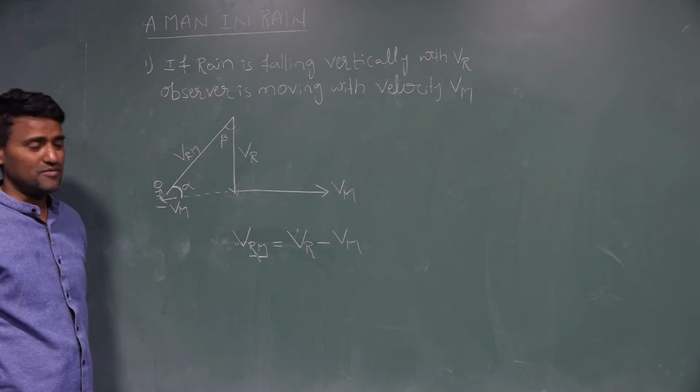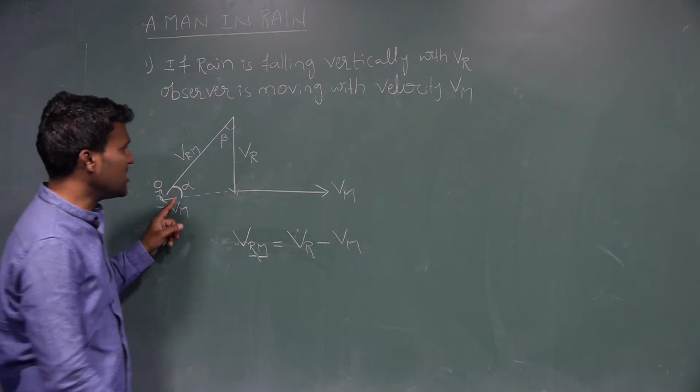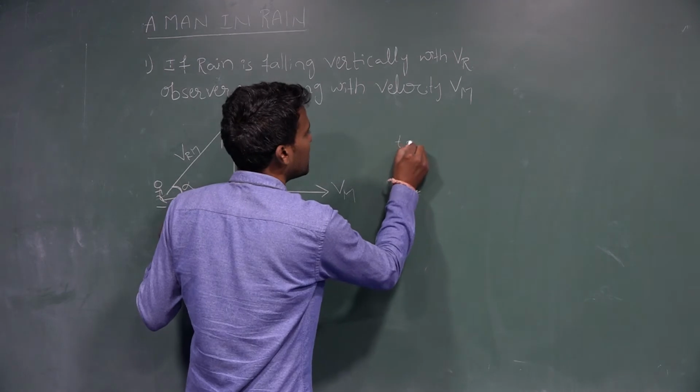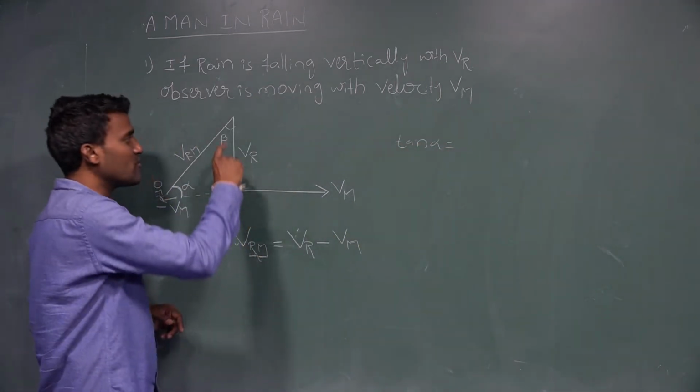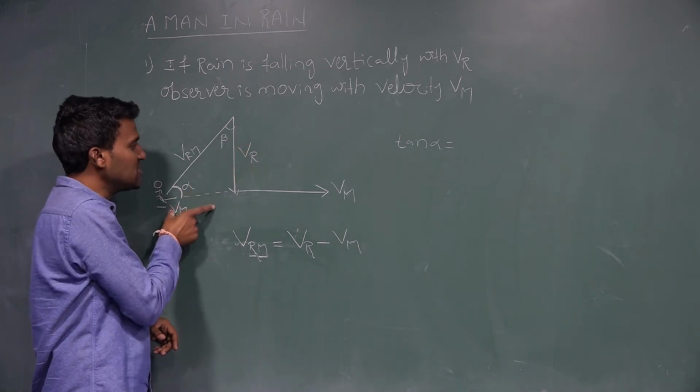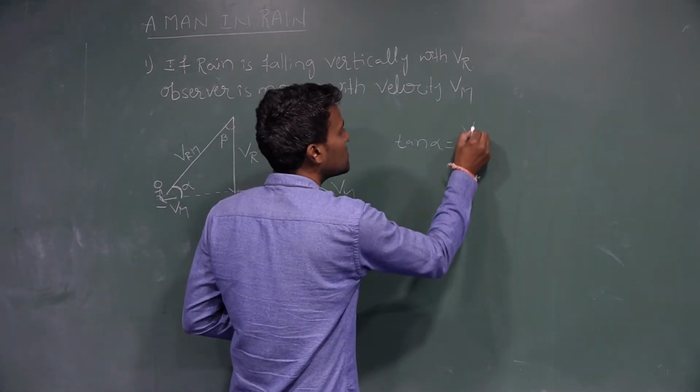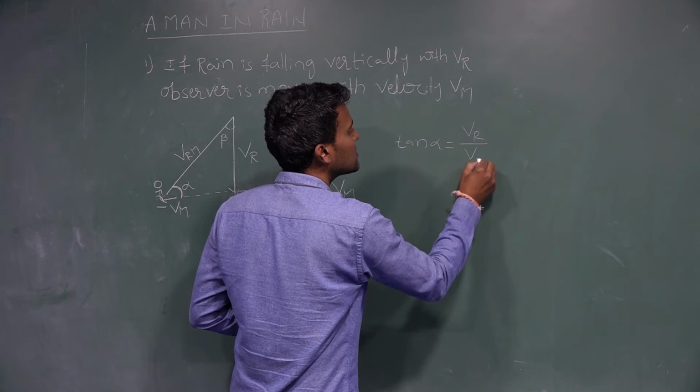Here tan alpha is opposite side by adjacent side, where the opposite side is VR and the adjacent side is Vm.